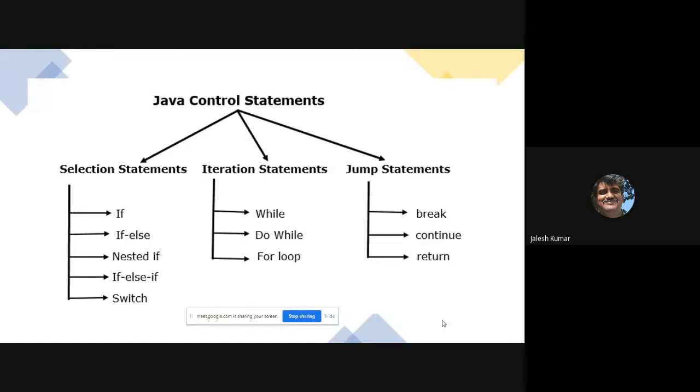So we are discussing this with respect to jump statements.